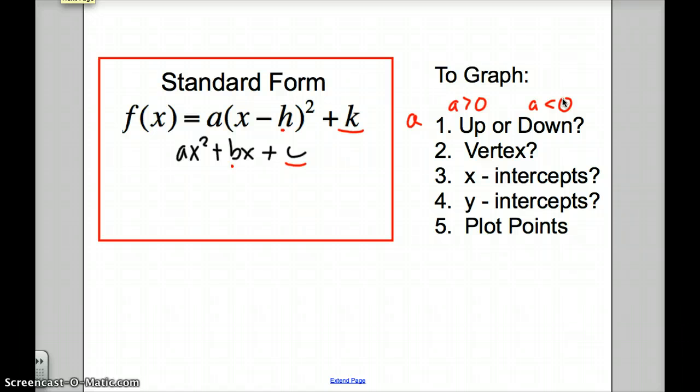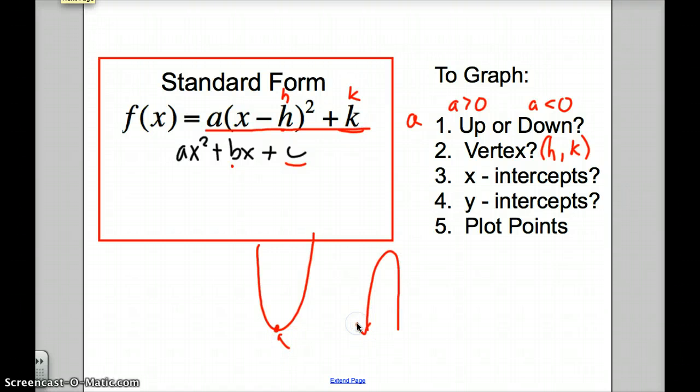The vertex. The nice thing about this form that we see here is that the vertex is the value h, k. If I plug in h for x, I'm going to get the largest value k possible. So the vertex is always h comma k. And remember, the vertex of a graph is simply the turnaround point. So this is the vertex of a positive a parabola, and this is a negative a. The vertex will be at the turnaround point, so it's either going to be a minimum or a maximum value.